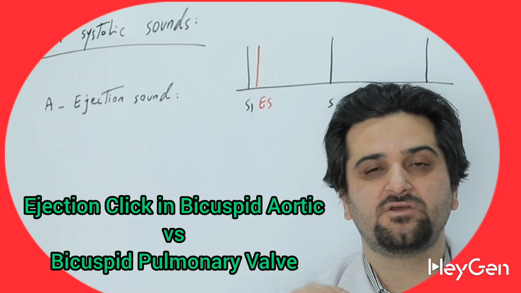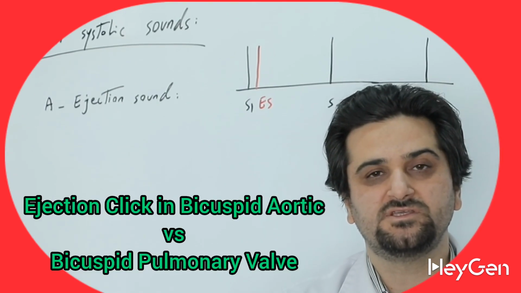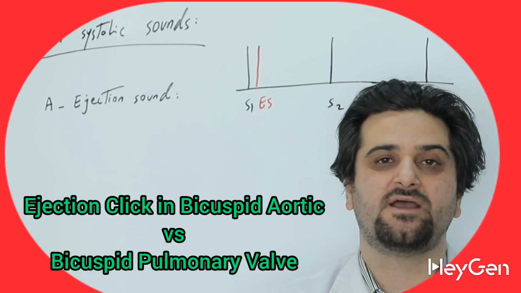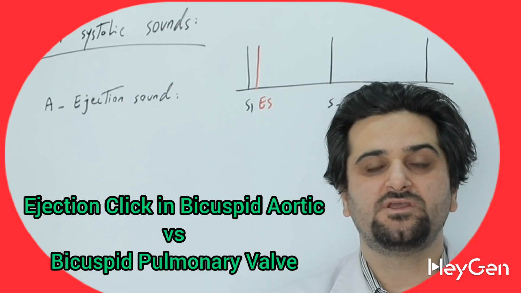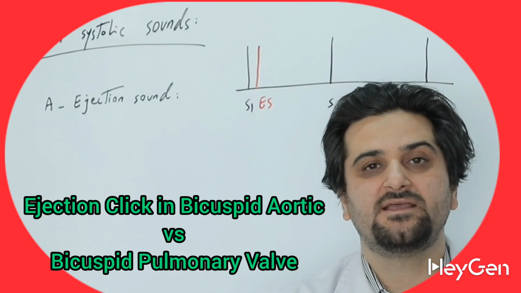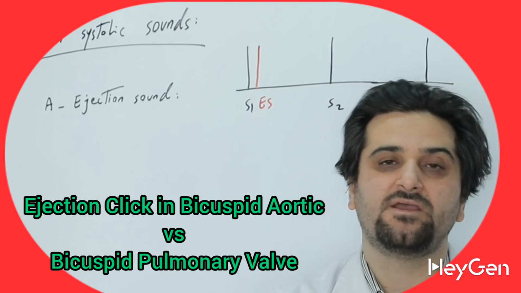Another important feature of the ejection sound due to pulmonary stenosis is that, unlike other right-sided heart sounds which increase with inspiration, it does not. In these cases, the ejection sound decreases with inspiration.